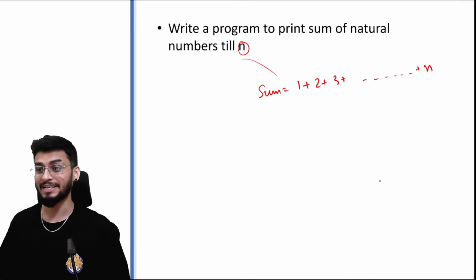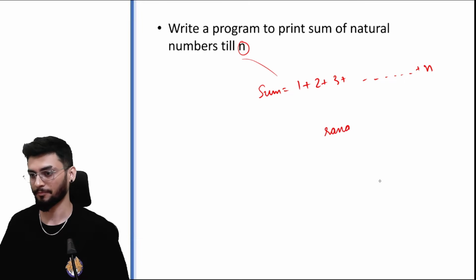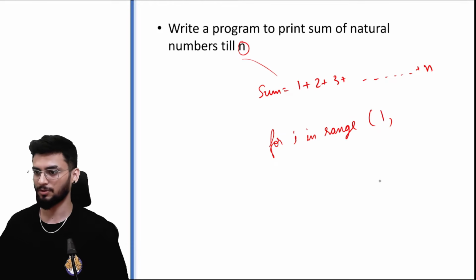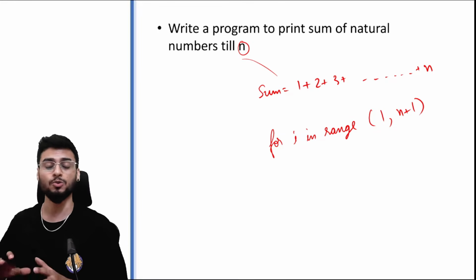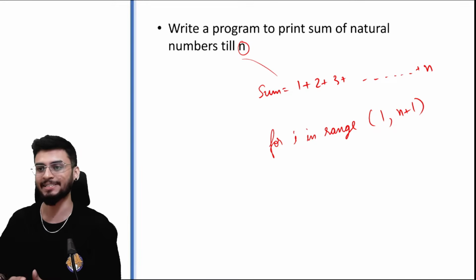Now इसके लिए जो range function आएगा, it would look something like this. That is the only change that you need to do in this question.